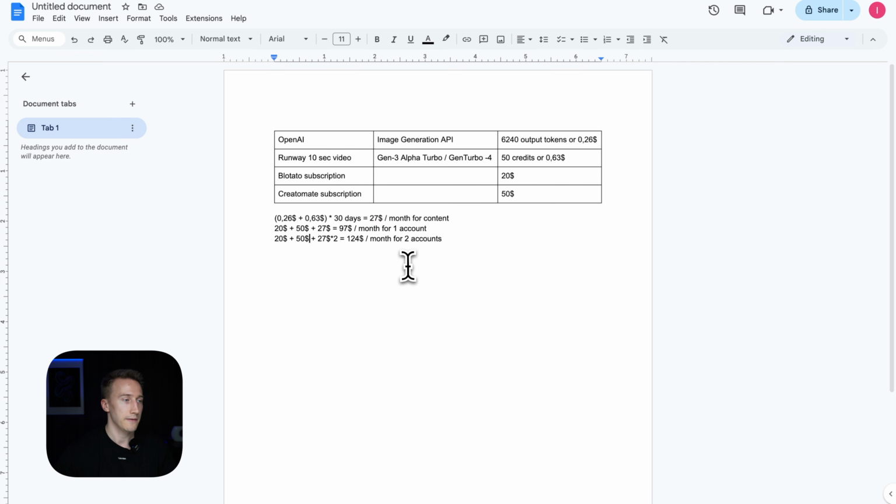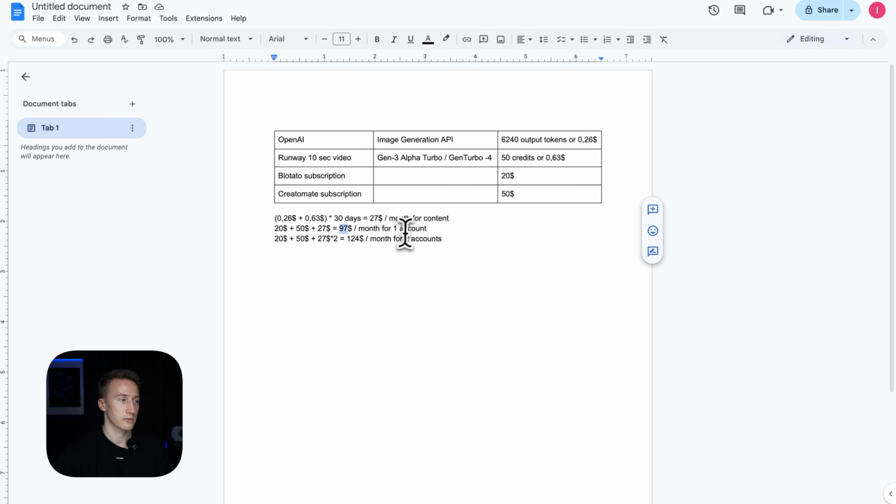The good thing is that if we increase the number of content created, we can make 2 different accounts, 2 automations. Let's say one creates photos of generated kittens, and the other creates photos of generated dogs. In this case, the price will change just a bit.